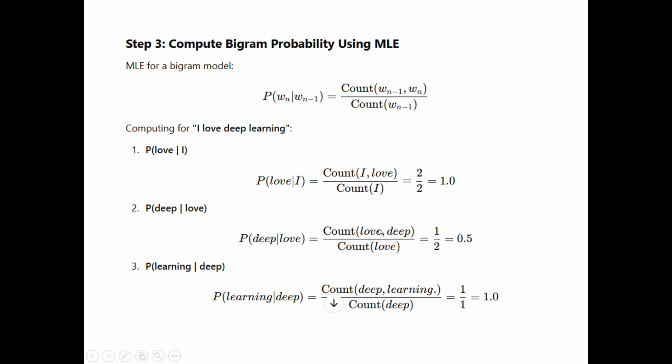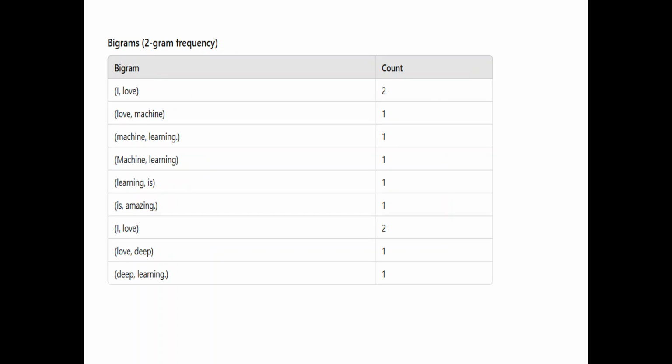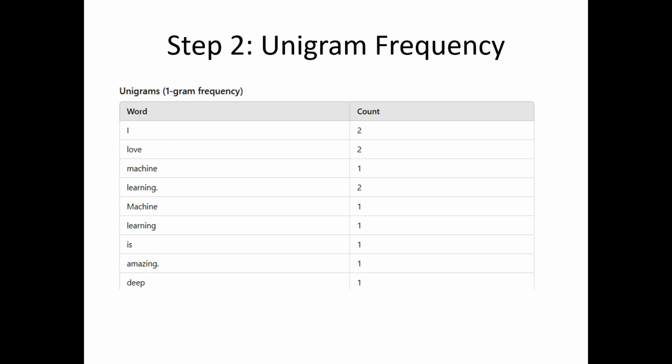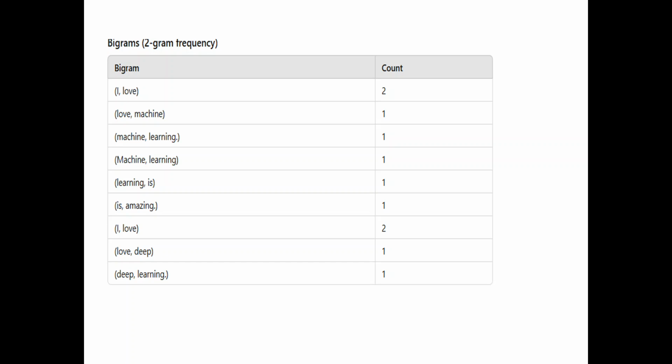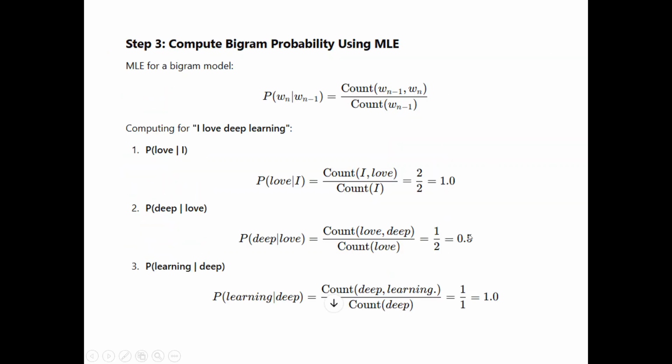So it is the count of love comma deep divided by the count of love. In the bigram table, "love deep" is repeated one time, and the count of love in the unigram frequency is 2.